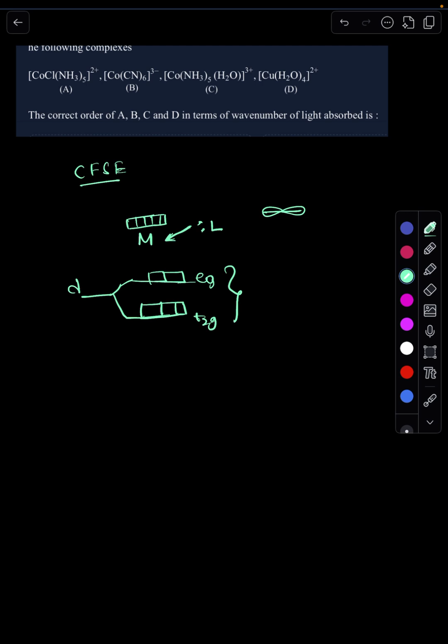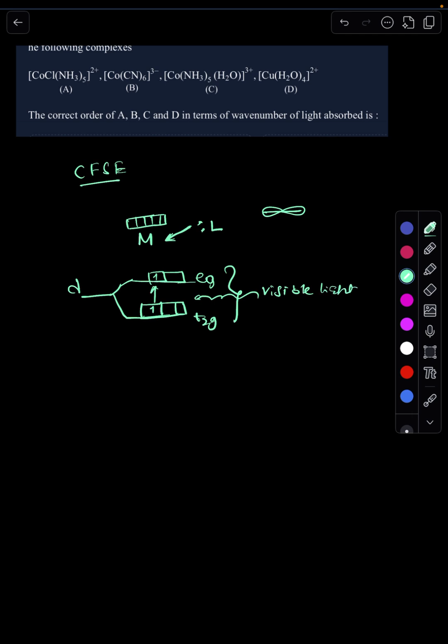If the splitting is more, then d electrons will excite from lower energy to higher energy, and that causes absorption of energy from the visible light.